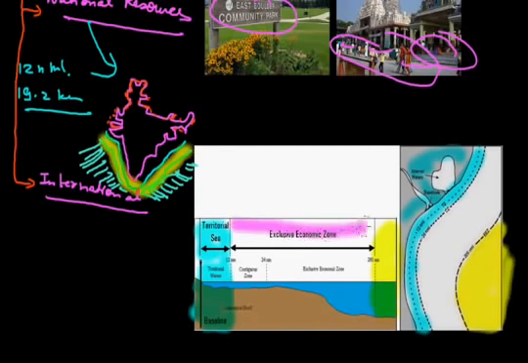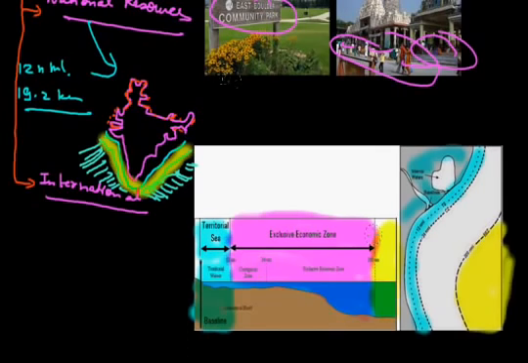Now what is a special economic zone? The rest part between 19.2 kilometers and 200 kilometers is called the special economic zone. The question comes: who is the owner of this special economic zone?